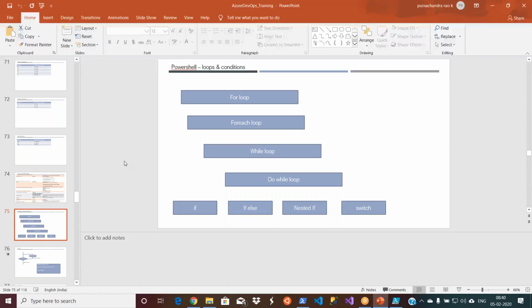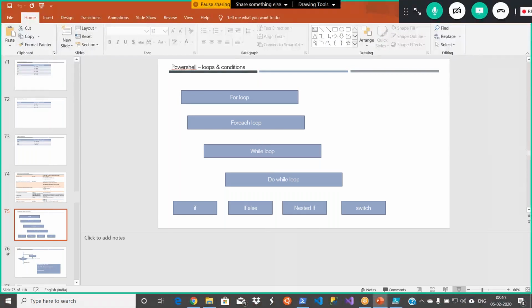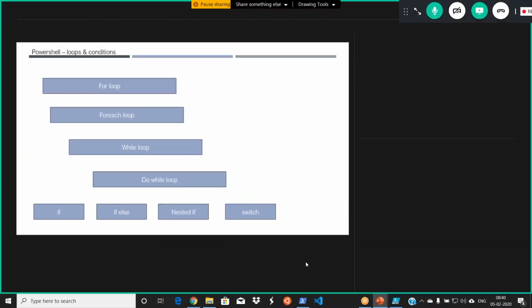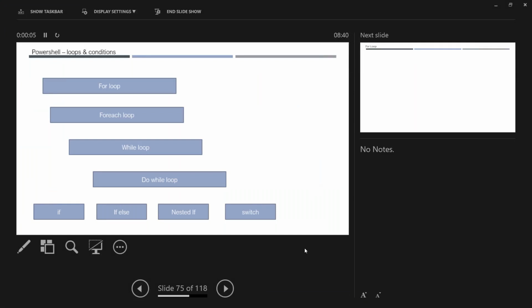In PowerShell, we have all these loops: for loop, foreach loop, while loop, do while, and in the conditions you have the if condition, if else condition, and you can have nested ifs as well, and you have the switch condition as well. These are all the things that are available in other programming languages, and you have them here as well.